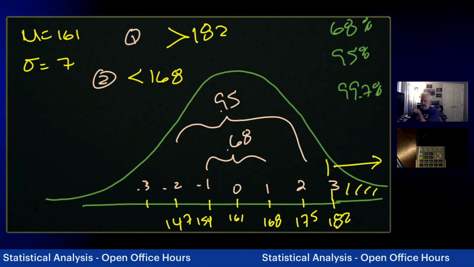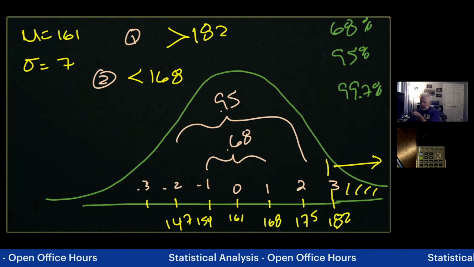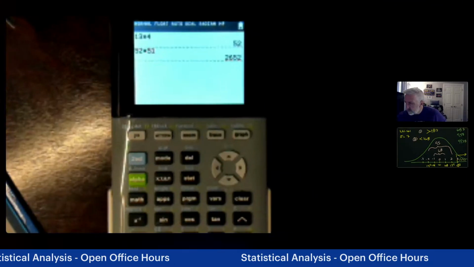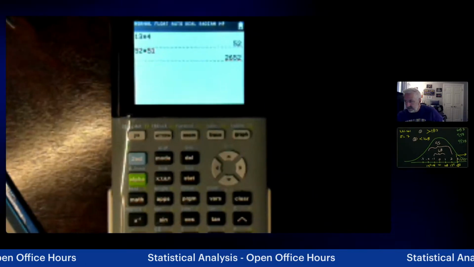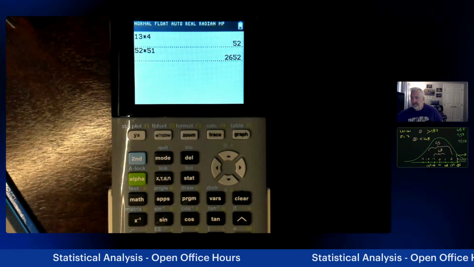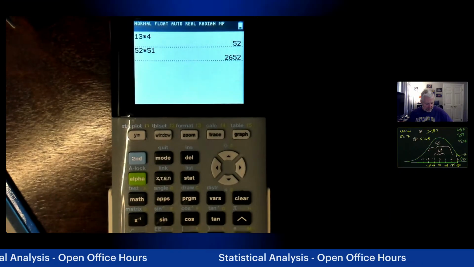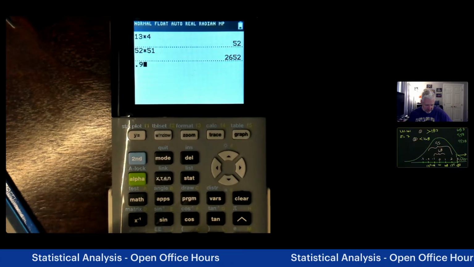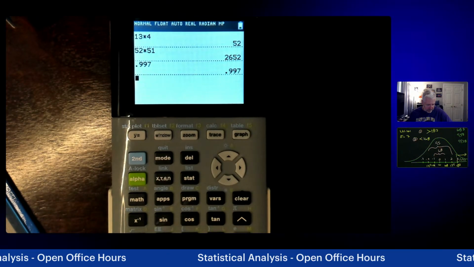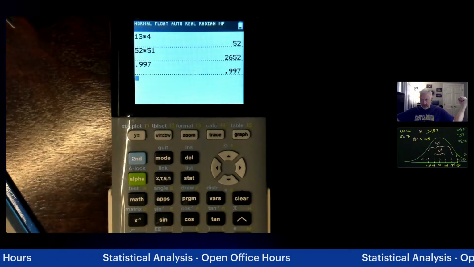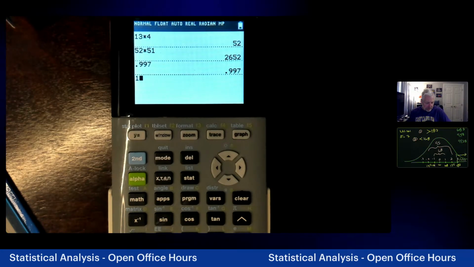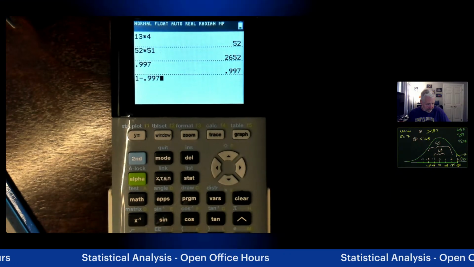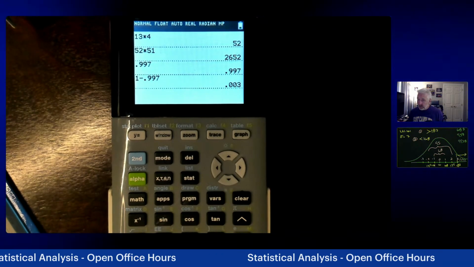Greater than 182. Well, if 99.7%, and let me pull this over. Let me do some magic manipulations here with the calculator, then I'll put it back. If 0.997 is what is between 3 standard deviations on either side, then what's left in the entire normal curve, 1 minus 0.997, would be 0.003.